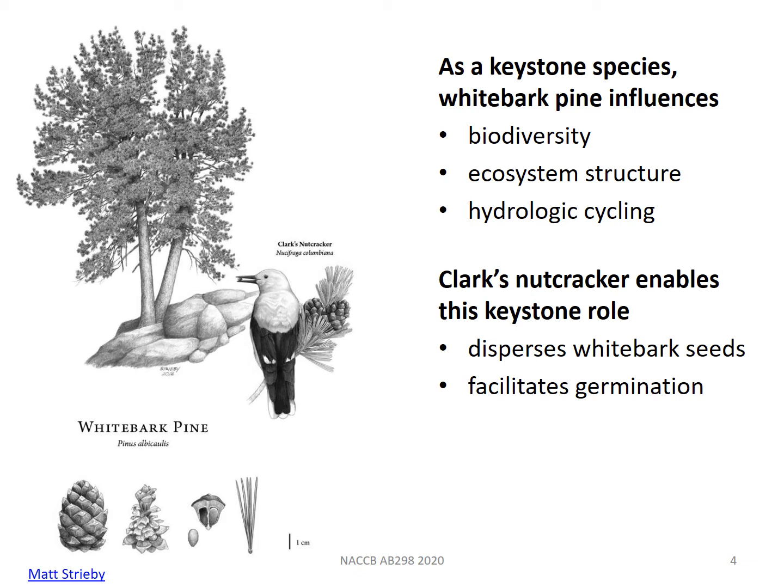Nutcrackers store more seeds than they eat, and they cache them in microhabitats that help the seeds grow. Whitebark feeds this mutualism by offering up a very nutritious seed, and most whitebark germinate from the neglected food stores of nutcrackers.